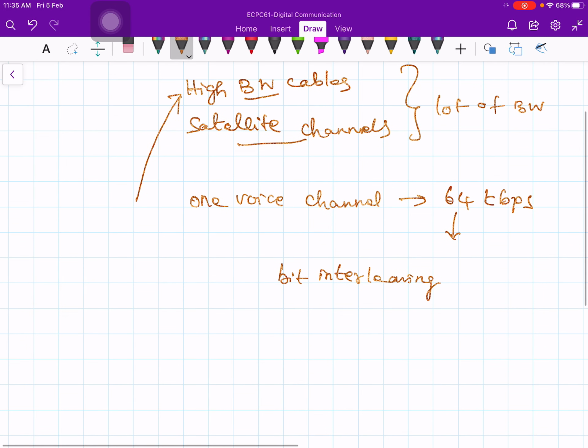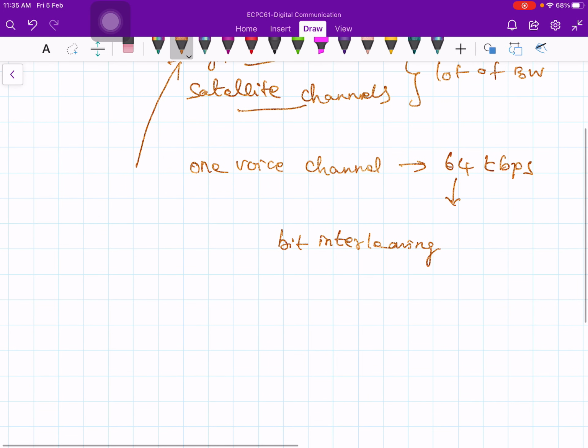We are going to use it for a short period of time, and the rest of the time we can use it for somebody else. So use bit interleaving of the pulses from a number of voice channels, let's say voice channel V1, V2, V3. You use V1 for a certain duration, V2 for some other duration, and V3 for some other duration. This interleaving may be at the bit level or at the byte level.